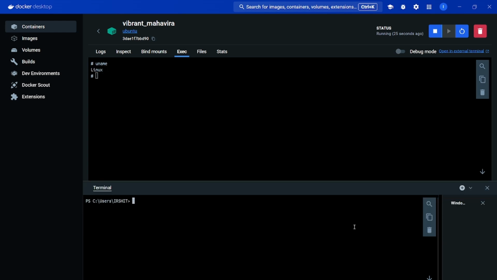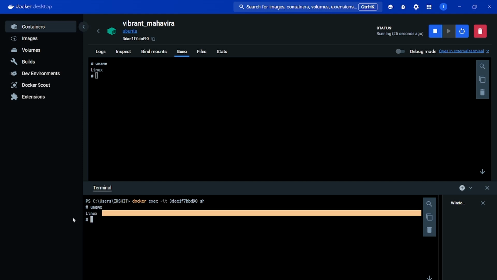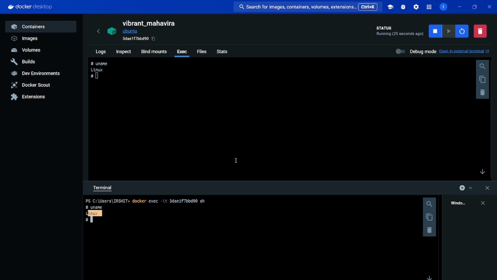If you want to get inside of your container without using Docker Desktop, you just need to run docker exec -it flag, and then you need to put the container ID. This is the container ID, and you need to specify the shell. You can see that we are inside our container. If we run this command uname, we are getting the same output, Linux. So this is the basics of Docker.